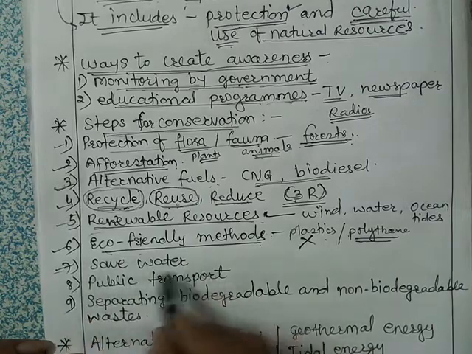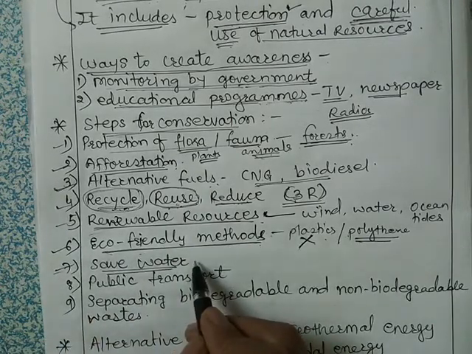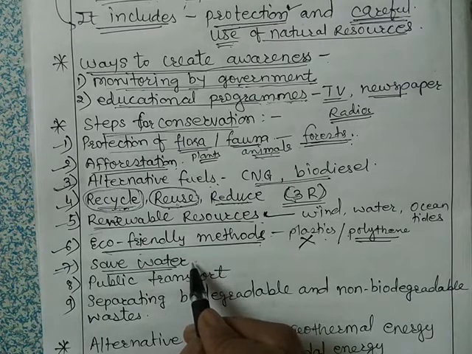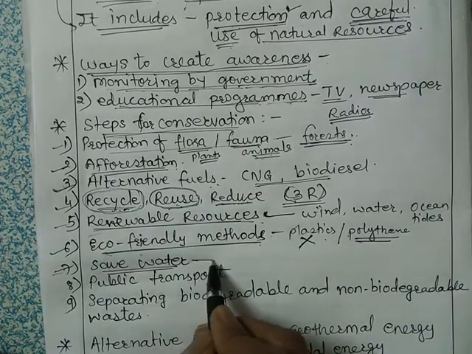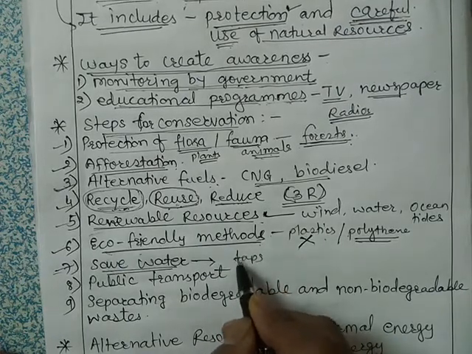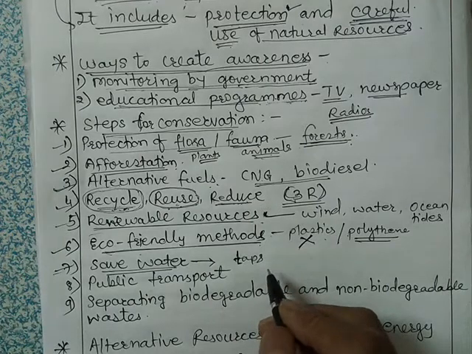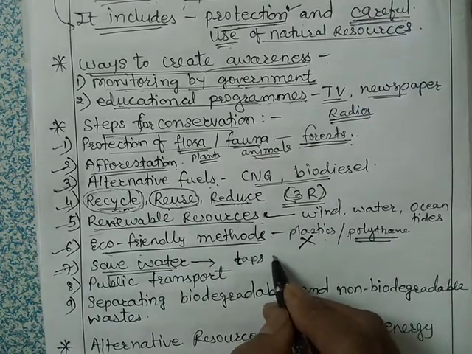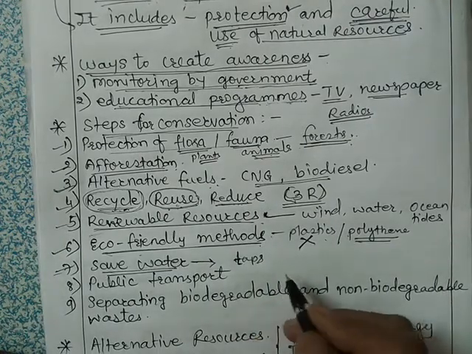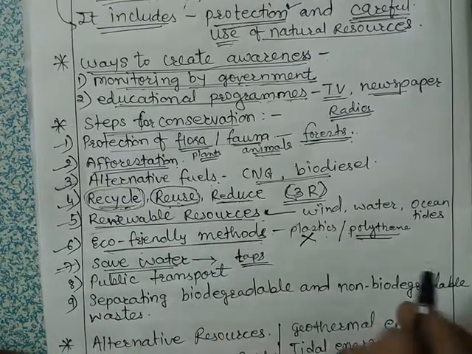Then save water, we have to save water for our future generations, है ना? So without wasting, try to save water. How can you save water? By closing taps. If you have taps that are leaking in your bathrooms and toilets, then you can change these taps. Okay, so the water will be saved.